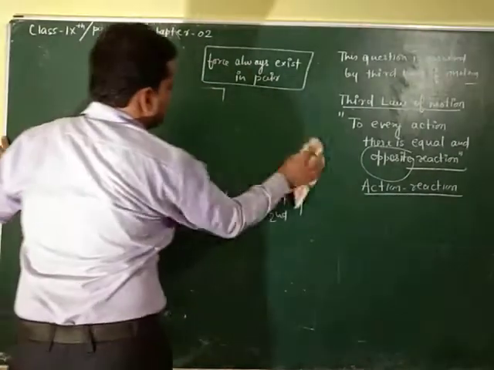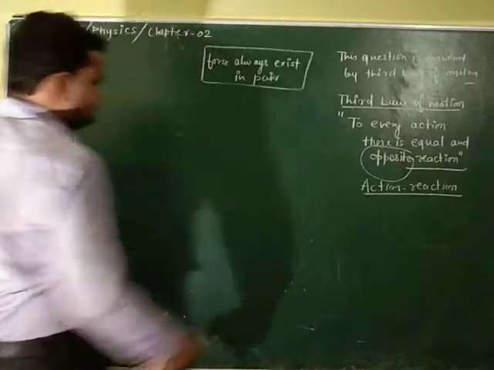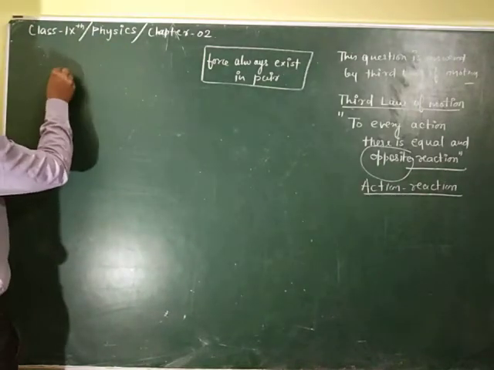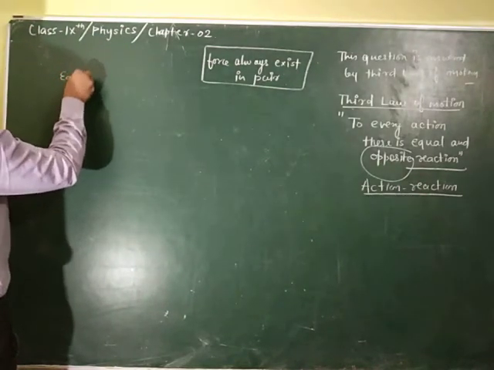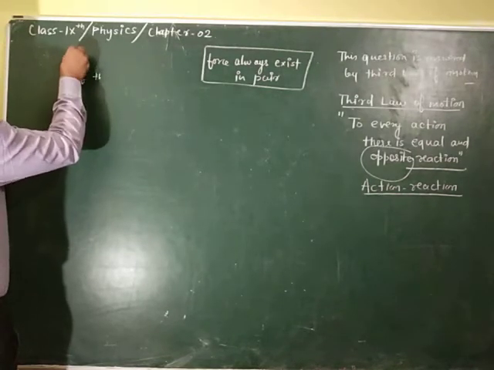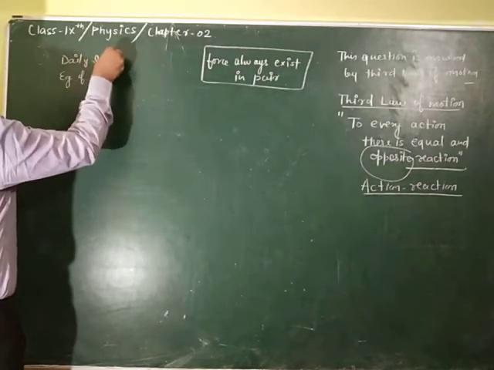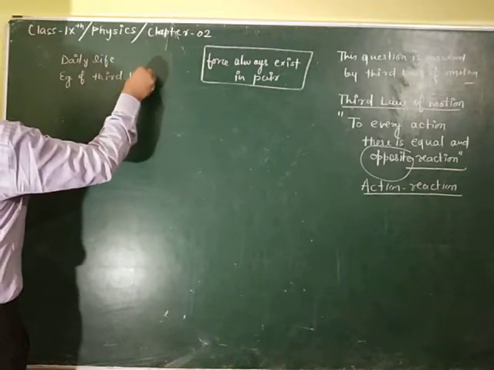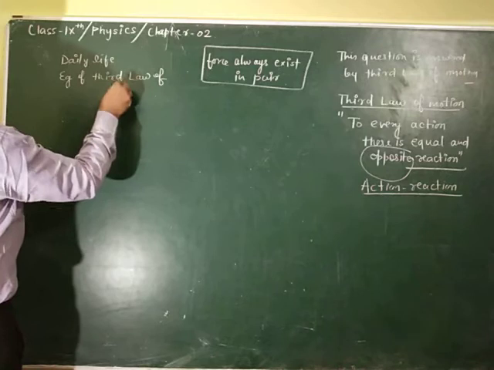What is meant by action and reaction, and what are some examples? Daily life examples of the third law of motion.